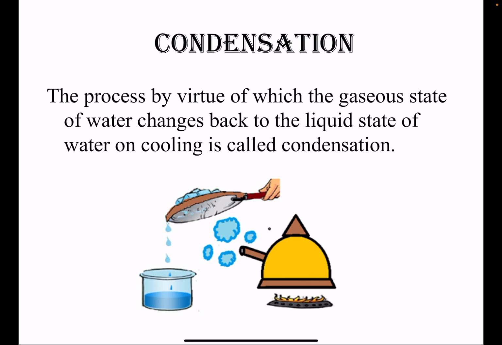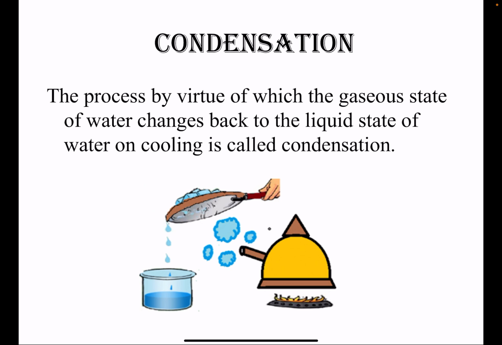In evaporation, you had provided heat. You had heated the water. But here, you can see the kettle is on the stove and the steam is coming out from its spout. And on this plate, there is some ice over it because they want to cool this steam.